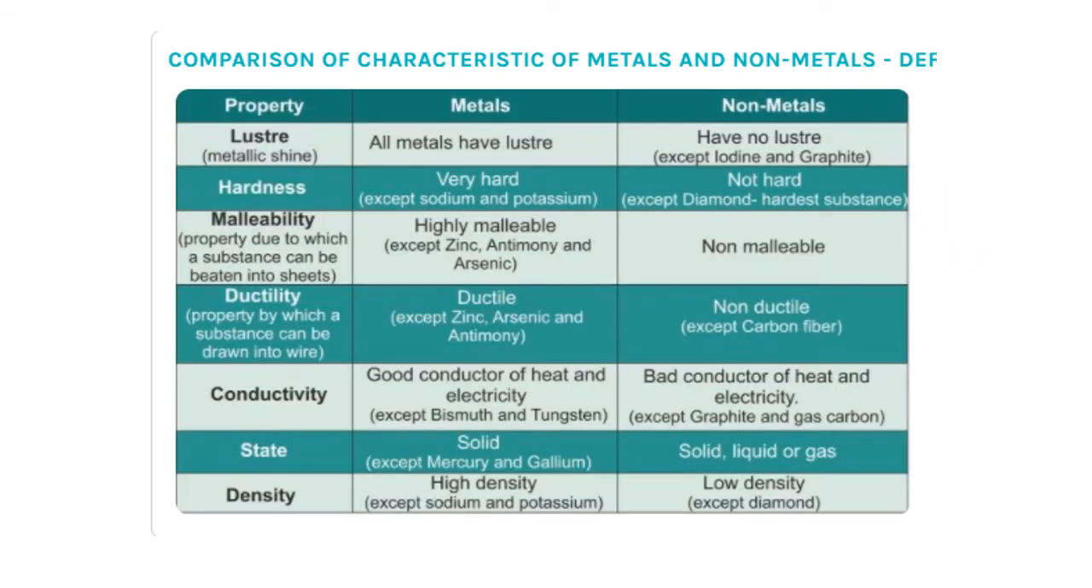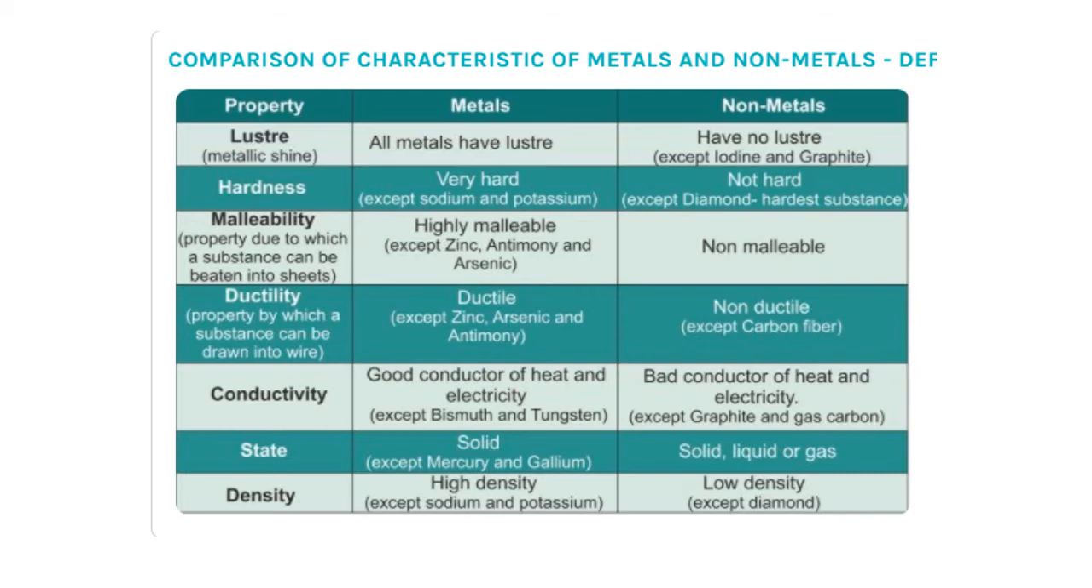This is a comparative chart showing the physical properties of metals and non-metals. So you can see how luster most of the metals have while non-metals do not, showing the exceptions also. All the properties are given over here along with the exceptions. So you can learn these properties from this chart.